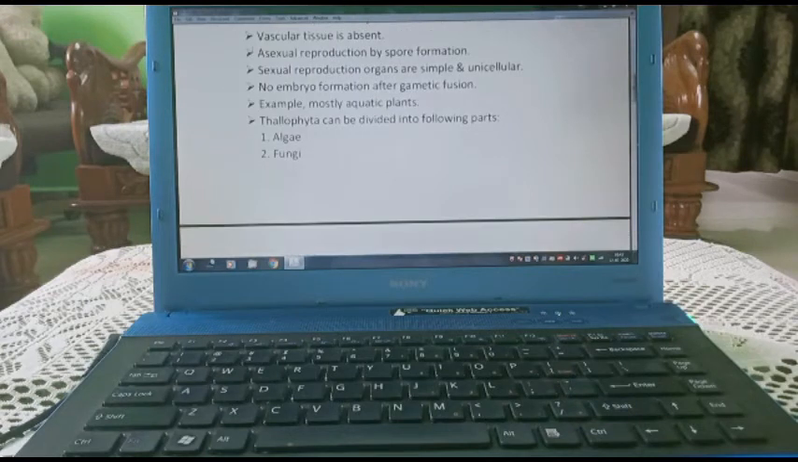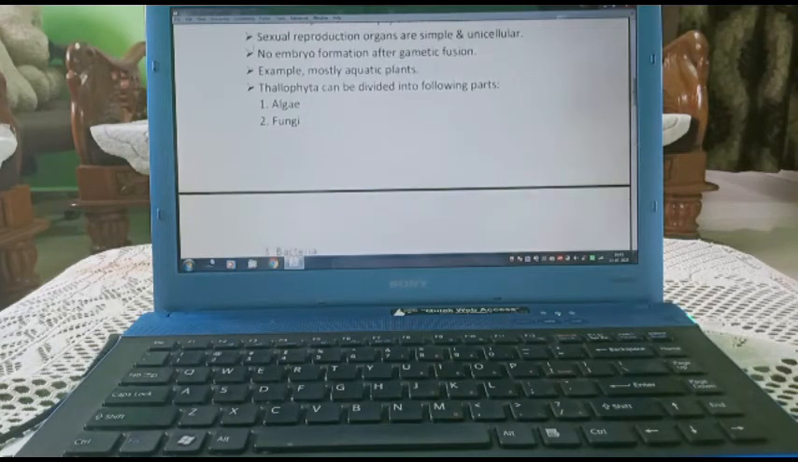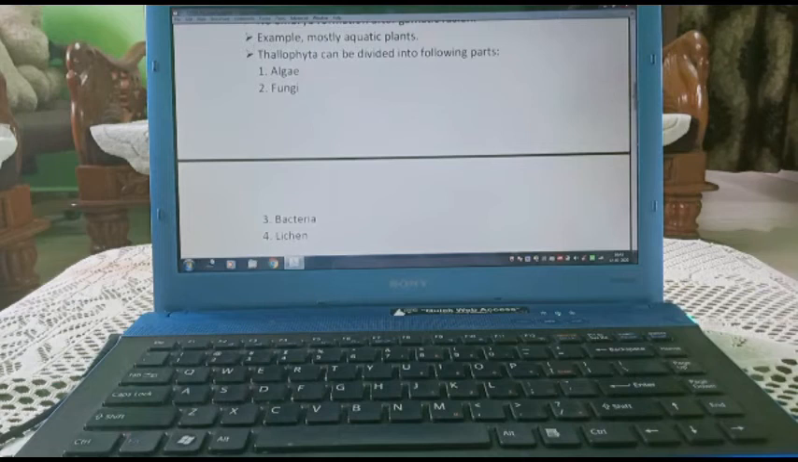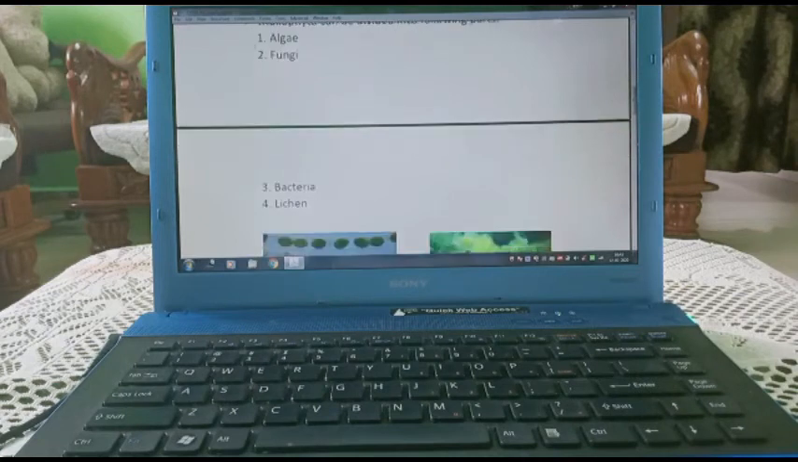They are mostly aquatic. Thallophytes can be divided into alga, fungi, bacteria and lichen.